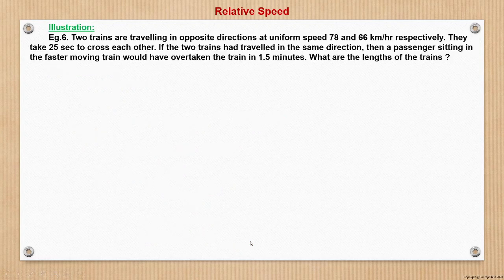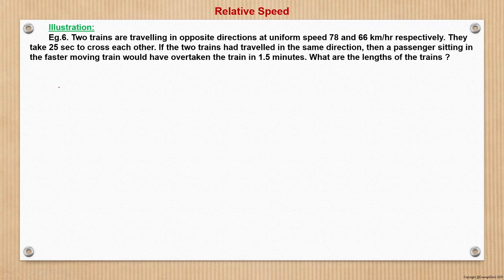So now we'll move to the next problem, problem number 6. Here it is given that two trains are moving in opposite directions at uniform speeds of 78 and 66 km per hour respectively. They take 25 seconds to cross each other, right? If the two trains had traveled in the same direction, then a passenger sitting in the faster moving train would have overtaken the other train in 1.5 minutes. What are the lengths of the trains?